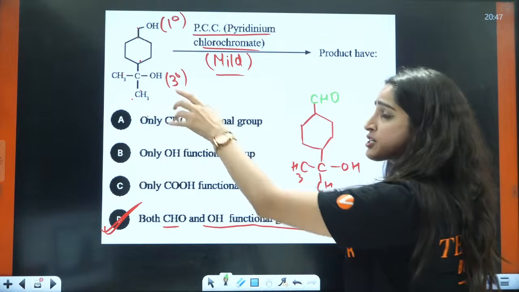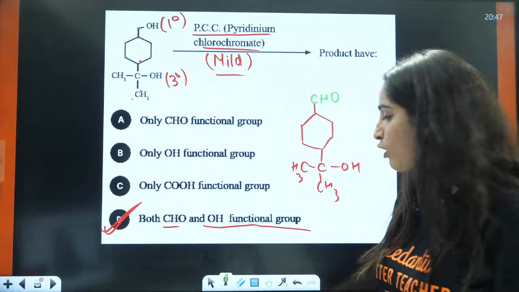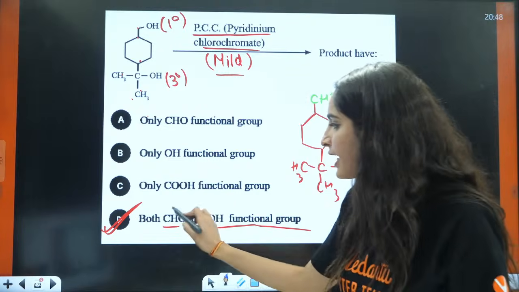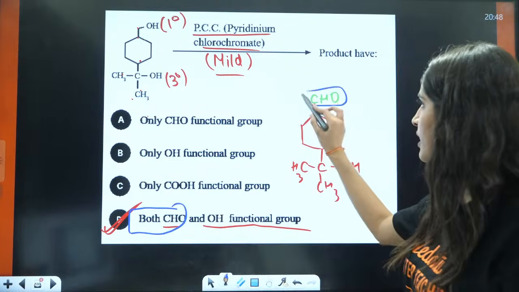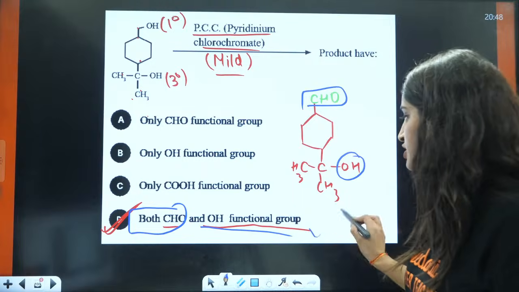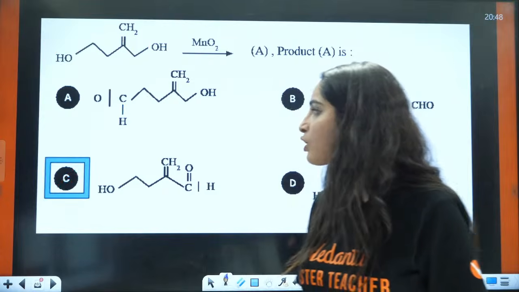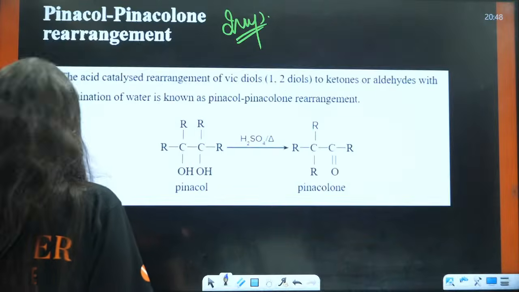But 3 degree is not converted to anything in mild oxidizing or even in strong oxidizing agent. So in the product side, you will have both CHO and one OH. Both functional groups are present, right? Okay. Now next is pinacol-pinacolone rearrangement.